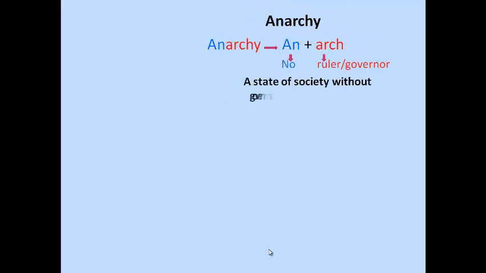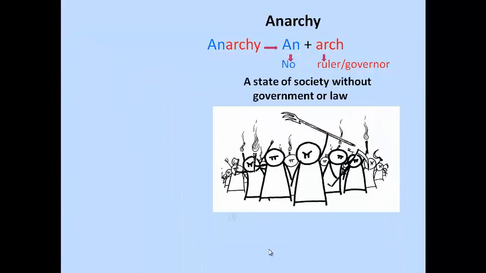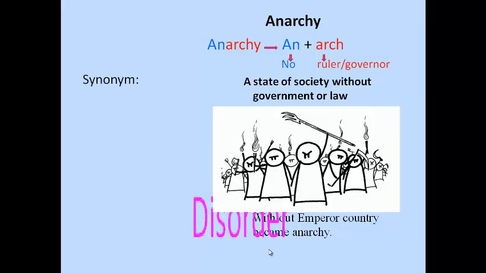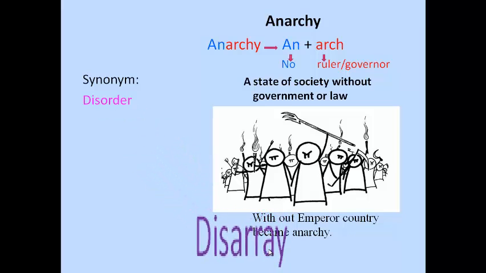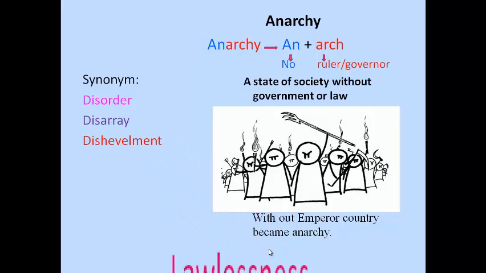Let's see anarchy. An means no or not and ars means ruler or governor. So anarchy means a state of society without government or law. We can memorize this word by this picture. This picture shows anarchy. A country remains a country without an emperor. Synonym of anarchy: disorder, disarray, disablement, lawlessness, monocracy and chaos.